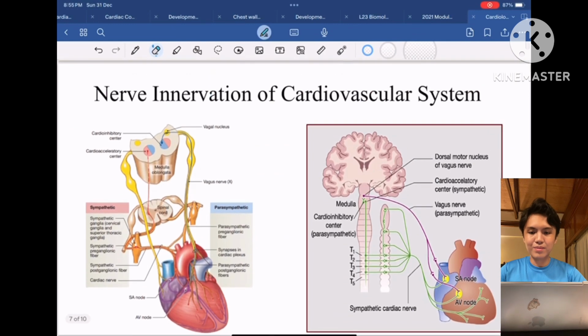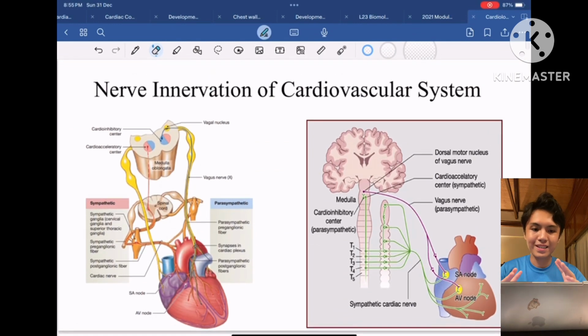So here are some views about the nerves that innervate the cardiovascular system. We can simply say that the heart is innervated by the vagus nerve, which is the parasympathetic one, and it is also innervated by the sympathetic nerve.